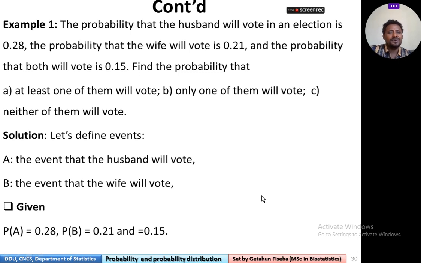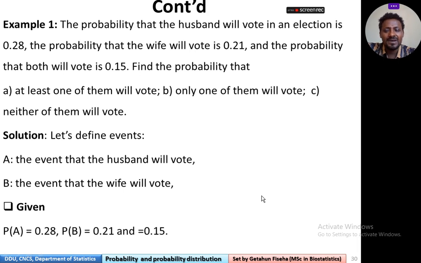Let's see one example. The probability that a husband will vote in an election is 0.28. The probability that the wife will vote is 0.21. And the probability that both vote is 0.15.